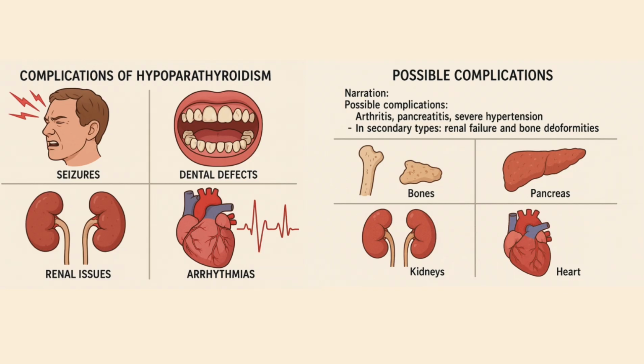Now let's come to the complications of both the diseases. First, for hypoparathyroidism, there can be chances of seizures, dental defects, renal issues, and arrhythmias. For the possible complications of the patient with hyperparathyroidism, arthritis, pancreatitis and severe hypertension can be present, and in the secondary type, renal failure and bone deformities can be present.